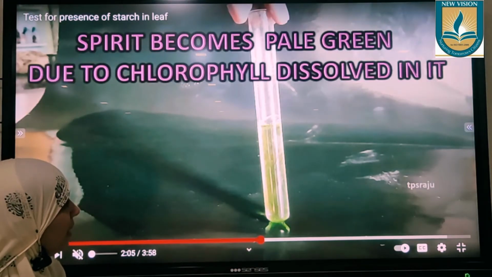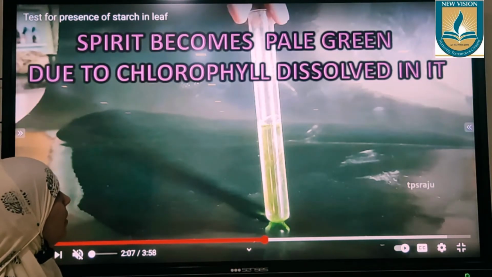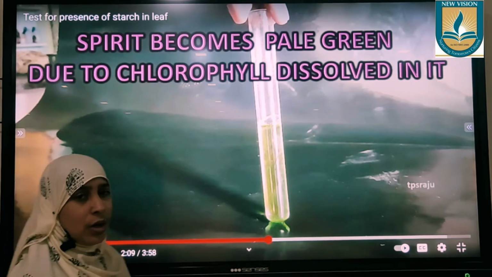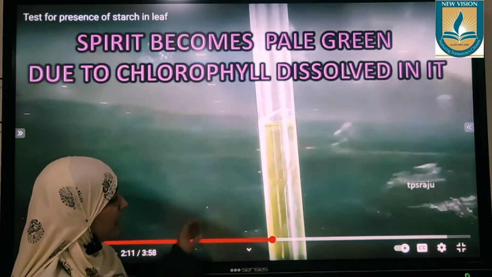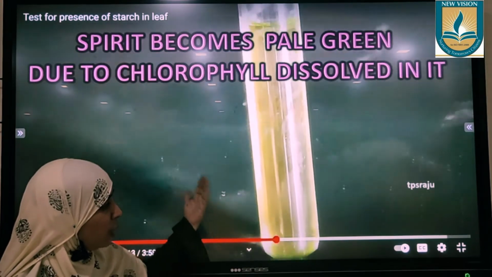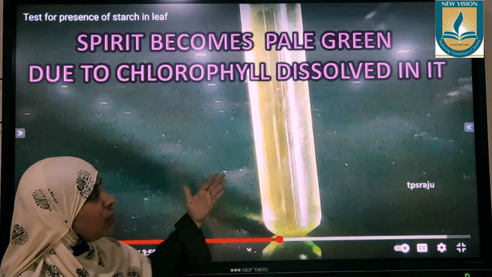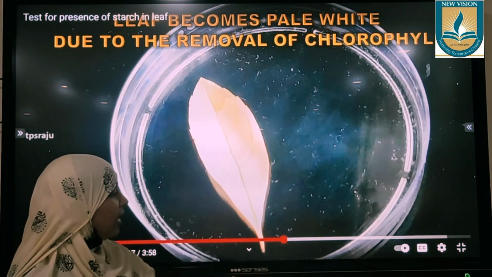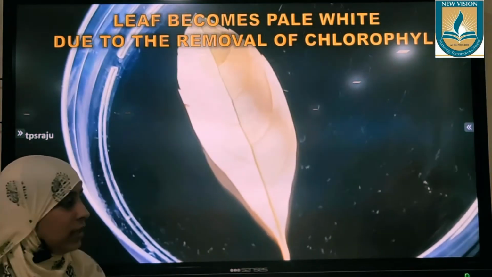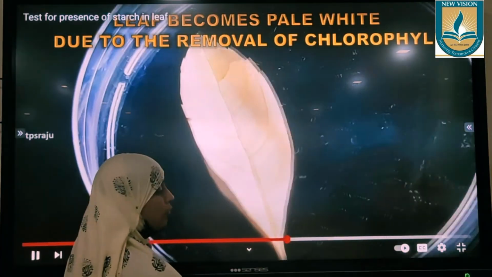Place it in the petri dish. After placing it in the petri dish, see, this methylated spirit has turned green in color. That means all the chlorophyll has dissolved into that methylated spirit, and the leaf has turned white. Now you can go with the starch test.